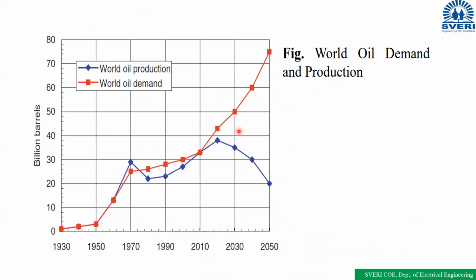Like the same way, for example, if in case we are not supporting the electric vehicles, if we are not motivating the electric vehicles, then what will happen up to 2030 or 2050?